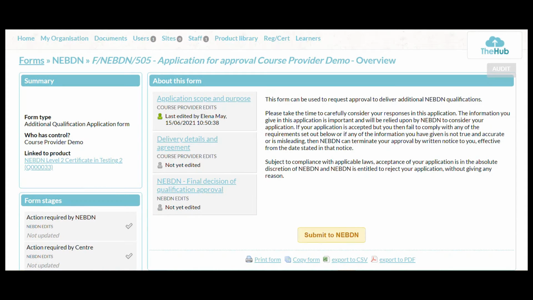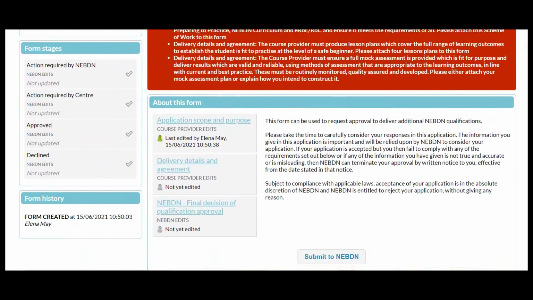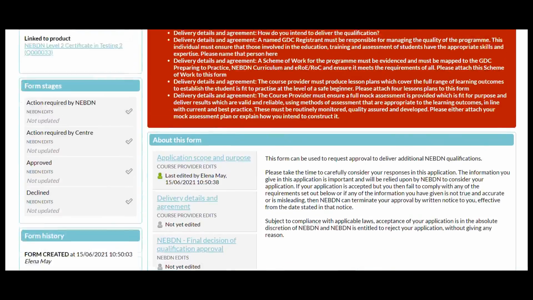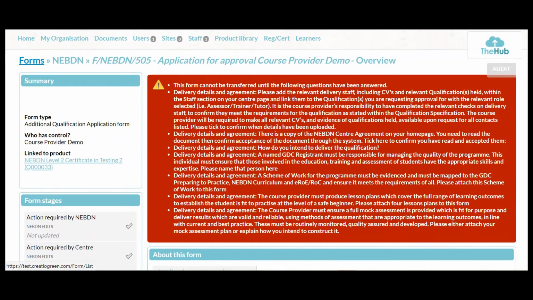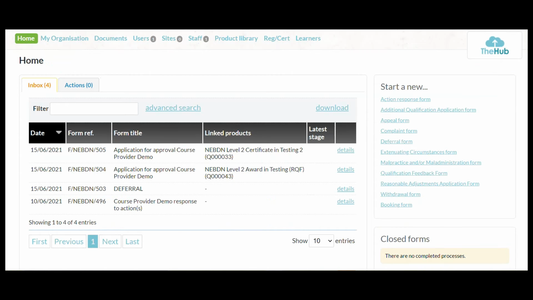Always make sure you submit it to us. Obviously on this occasion we haven't completed everything it wanted us to, so it won't let us submit, which is really handy. Unless those forms are fully complete, you can't submit them. Okay, so let's go back to home, and you'll see them there.